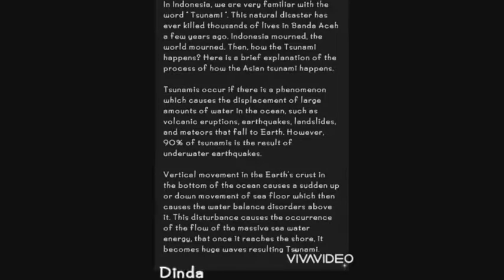Vertical movement in the earth's crust at the bottom of the ocean causes a sudden up or down movement of the sea floor, which then causes the water balance disorder above it. This disturbance causes the occurrence of the flow of massive seawater energy, that once it reaches the shore, becomes a huge wave resulting in a tsunami.